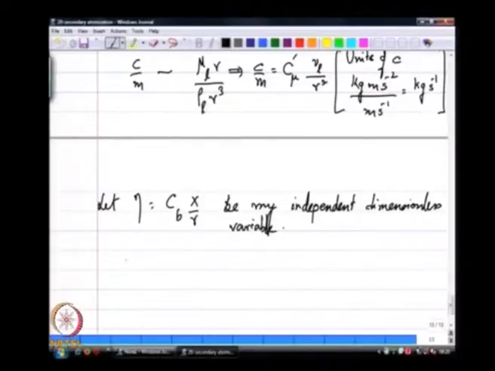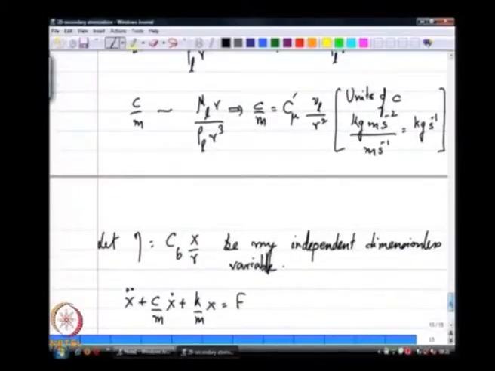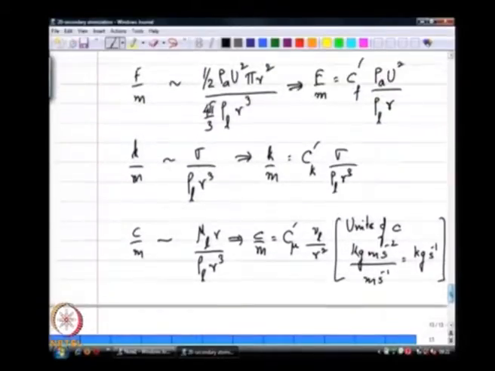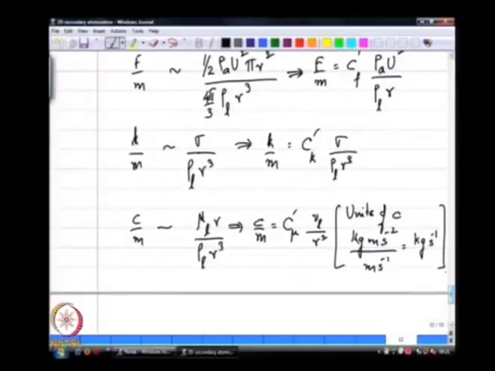So, I can effectively take my equation and non-dimensionalize this whole thing in terms of eta, and replace the F by m, K by m and C by m with these values, which are C F, C k and C mu.